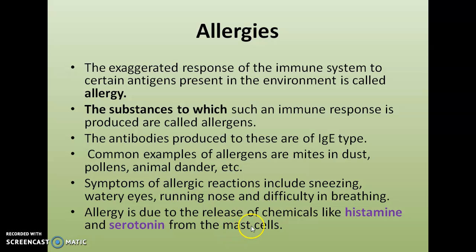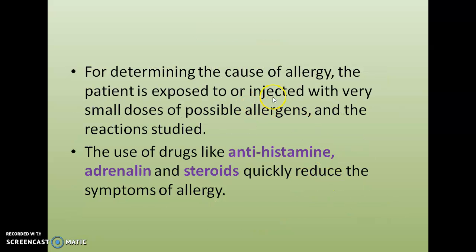Allergy is due to the release of chemicals like histamine and serotonin. So to reduce allergic reactions, we have to use antihistamine or different types of steroids. Okay. For determining the cause of allergy, the patient is exposed to or injected with very small dose of possible allergens. So that is a determination method, and nowadays a lot of test laboratories are there to determine the cause of allergy.